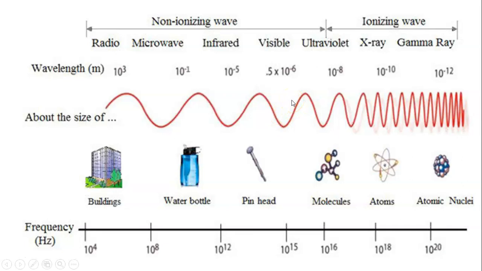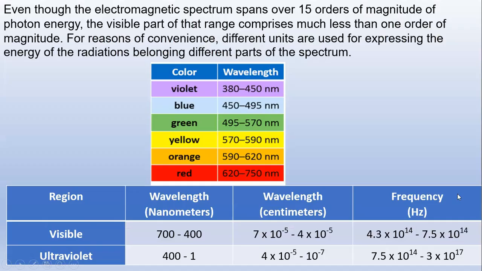Here is a comparison of wavelengths of different radiations with the size of real objects. Here radio waves have the size of buildings, microwaves have the size of water bottles, infrared has the size of a pinhead, visible and ultraviolet have the size of molecules, X-rays have the size of atoms, and gamma rays have the size of atomic nuclei.